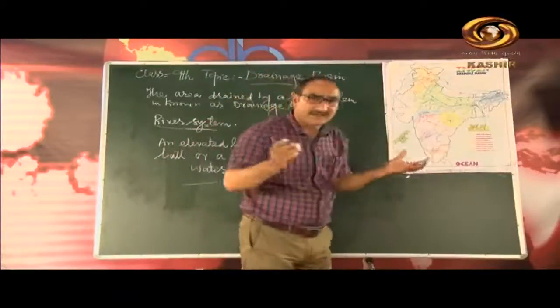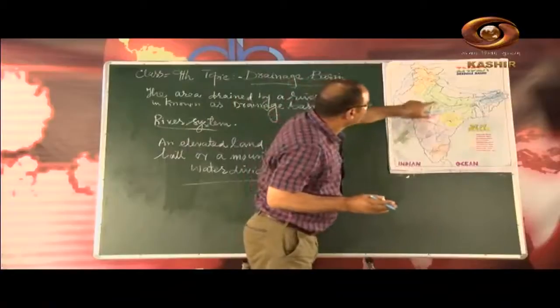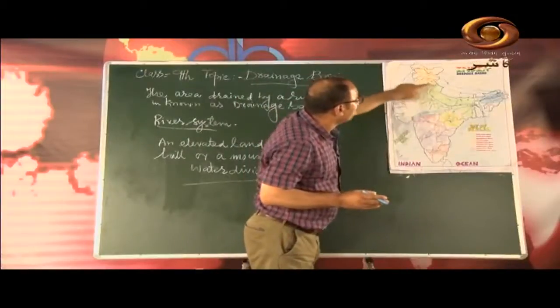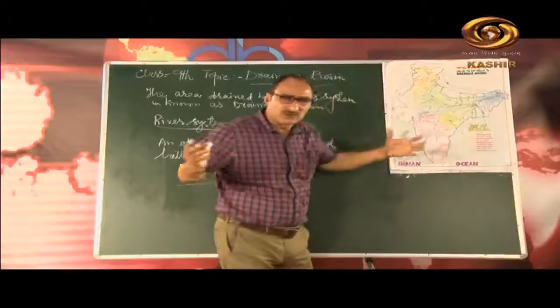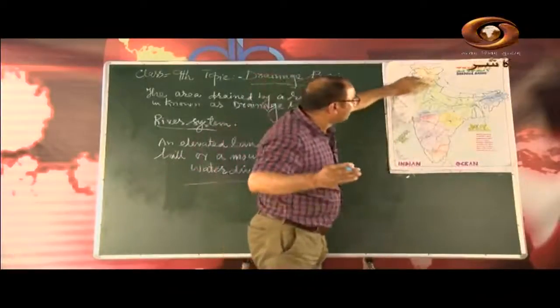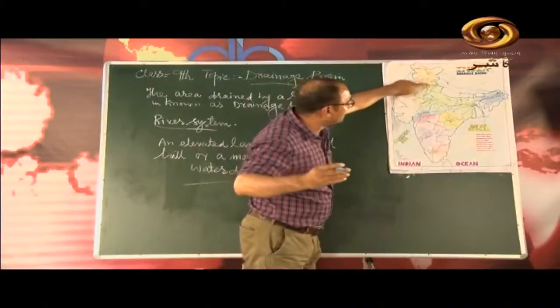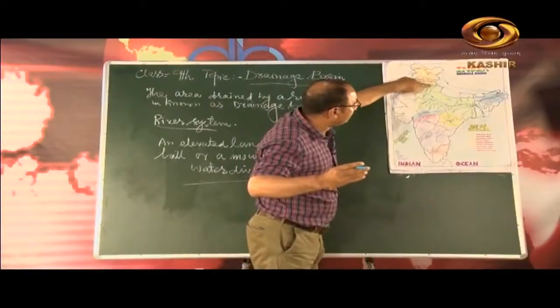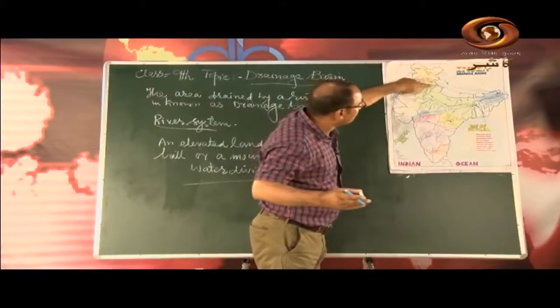They treat it as a sacred river, and this river is joined by numerous tributaries. One of the southern tributaries, which flows parallel to it, is the river Yamuna.